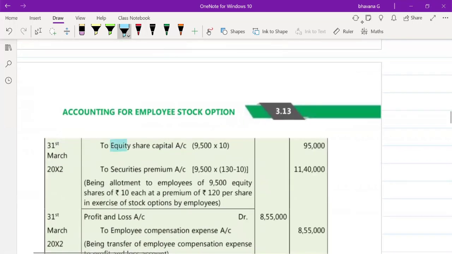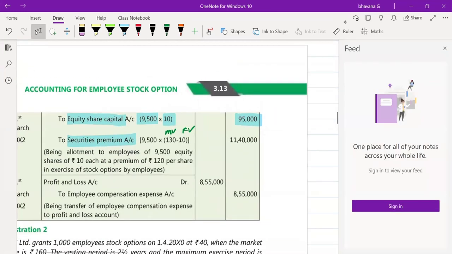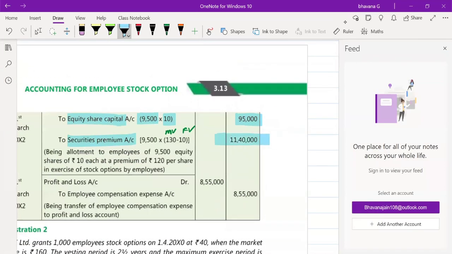Then to equity share capital, face value is 10 rupees, so 9,500 into 10, 95,000 rupees. To securities premium, whatever the balance is. Or usually take the balance, or you will get confused, or you can do market value minus face value as I already told you. And you will get it as 11,40,000 rupees.